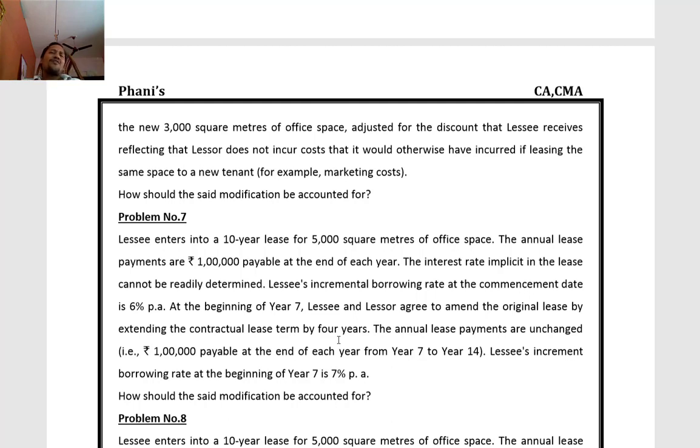All these are part of modifications. So we have to analyze it in 3 steps: increase in scope, which we deal with one way; decrease in scope, which we deal with another way; and other modifications.